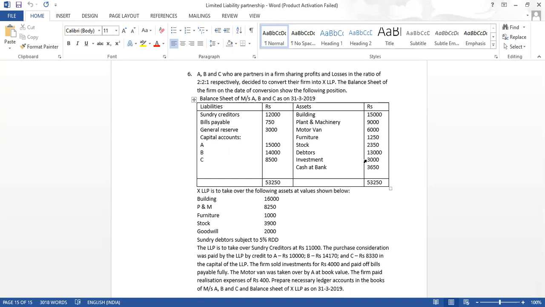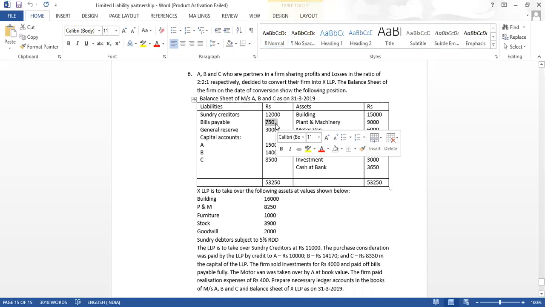This implies that the investment will not be taken over by the LLP business. It will be sold by the partnership business, and bills payable paid off fully. So the LLP is not taking over bills payable, which is why the bills payable were paid. They have told that bills payable have been paid by the firm and investment was sold out.